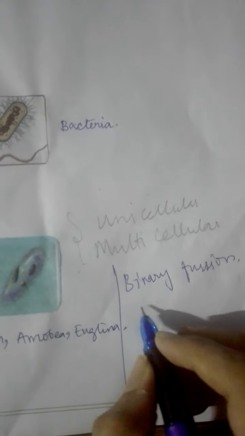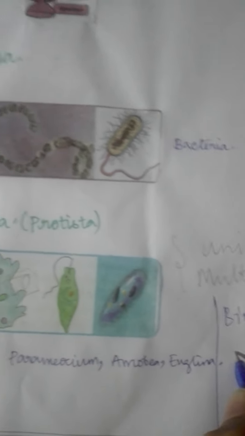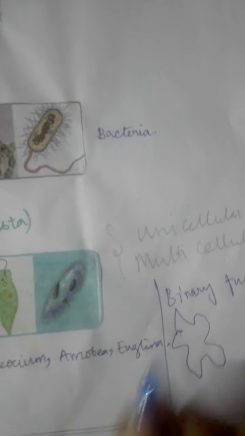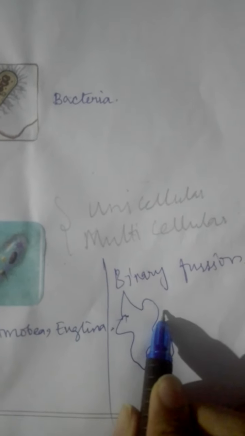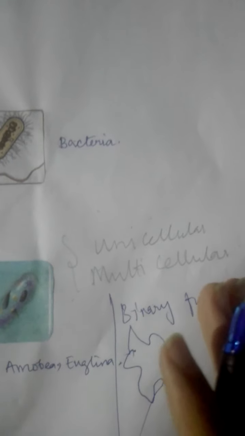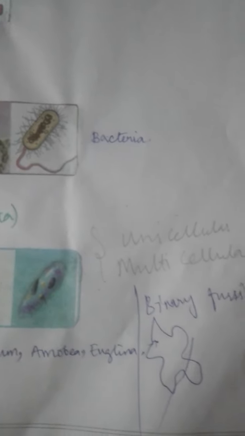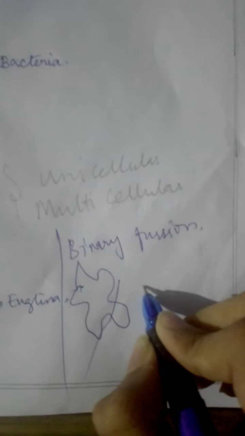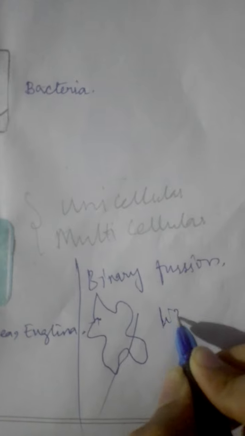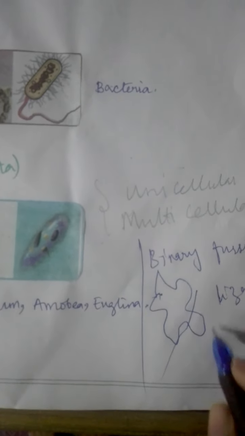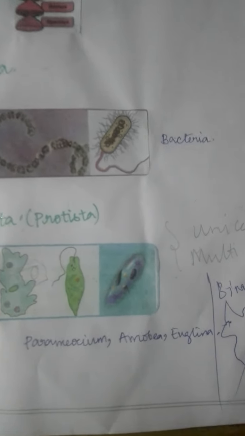Binary fission is nothing but, take the example of an amoeba. It is a shapeless structure. If we cut the amoeba this way, the amoeba is going to form its structure by elongating, children, like that. Or you can take the example of a lizard. If we cut its tail, automatically it will grow again, and with that only they can stay alive. From small they grow big like that. Okay, am I clear?